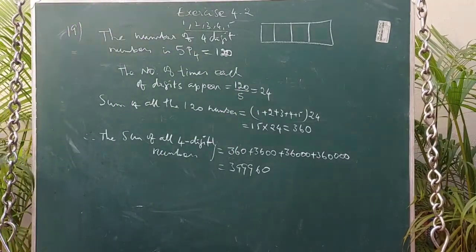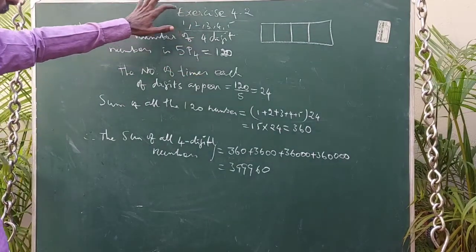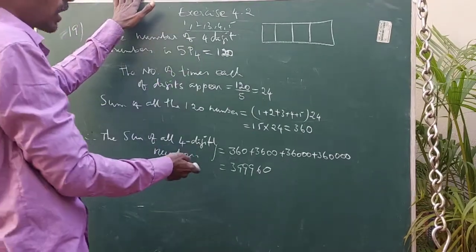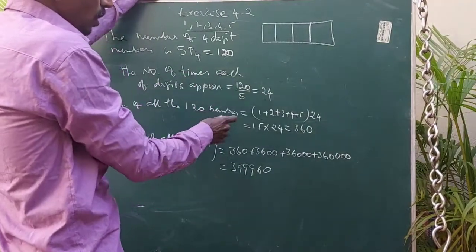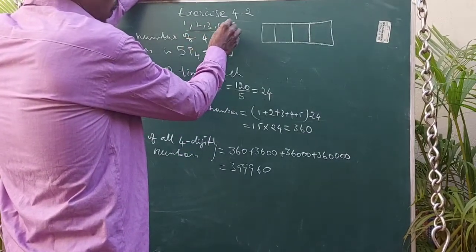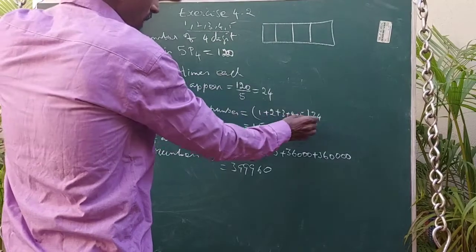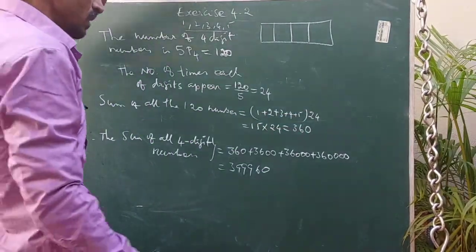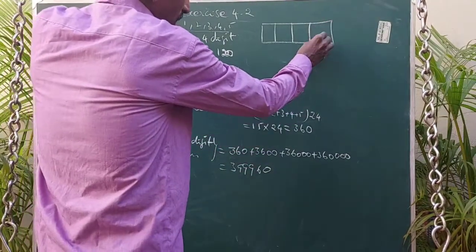So we need to find out the sum of all the 120 numbers, the sum of all the digits in all 120 places. The sum of these digits is 1 plus 2 plus 3 plus 4 plus 5, which is 15. So 15 into 24 is 360. That means the sum of the numbers in the unit place is 360.